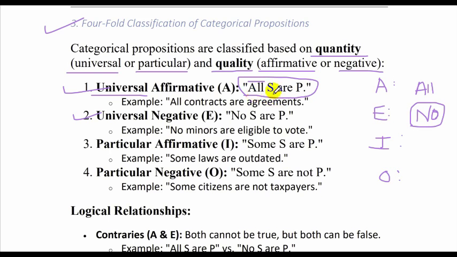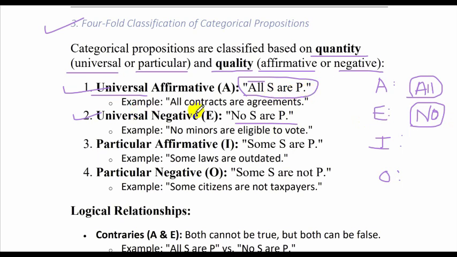Alright, so all S are P, this is universal. We are talking about all. No S are P. Now we are saying no S are P. I already gave an example: no fish can fly. All sweets are sugary. Okay, all sweets are sugary. You can take any number of examples.